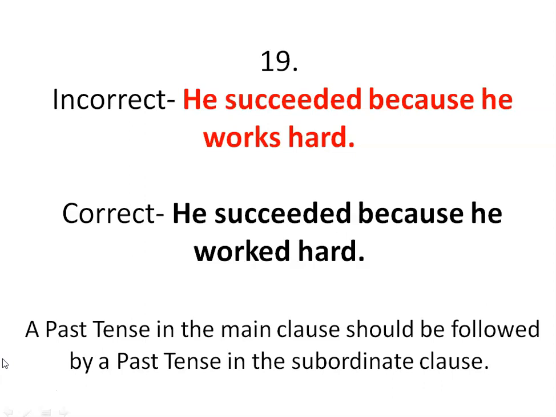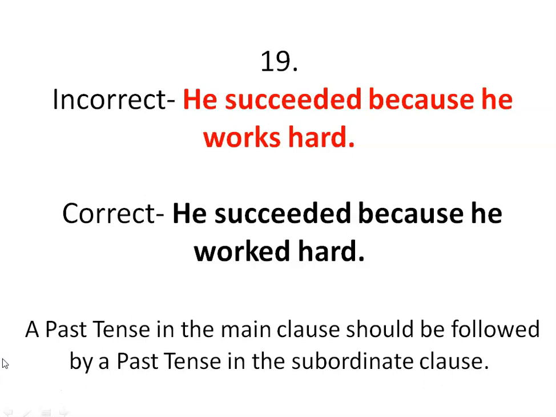So here in the incorrect version we can find two clauses. First one is a main clause and the second one is a subordinate clause. So where is the main clause here? He succeeded is the main clause, and the second one, because he works hard, is a subordinate clause.